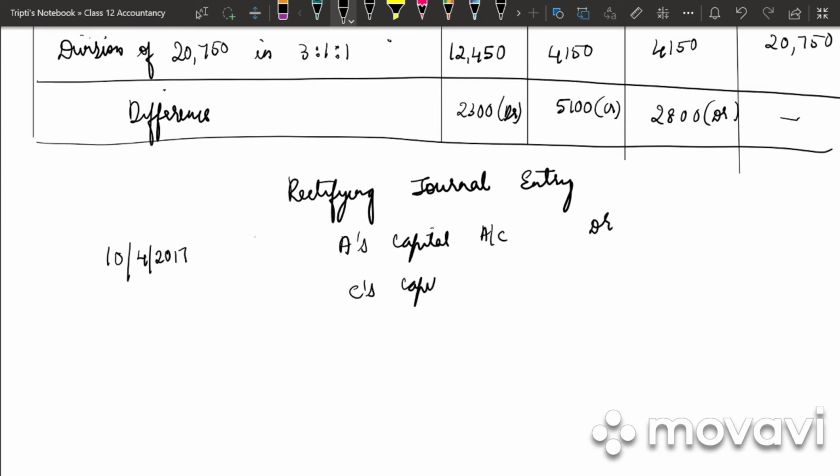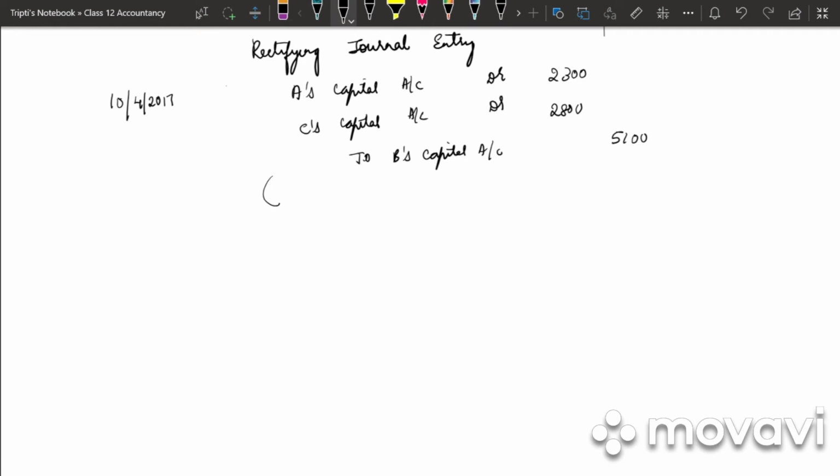C's capital account debited to B's capital account. A, it is 2,300, 2,800 and the total is 5,100. So write down the narration. Adjustment to omission of entries.